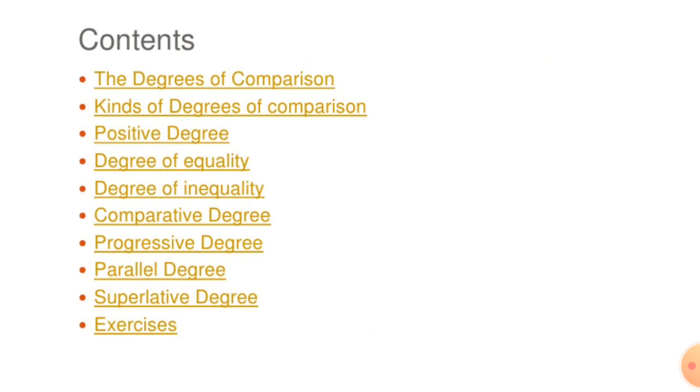Here is the content: the degrees of comparison, kinds of degrees of comparison, positive degree, degree of equality, degree of inequality, comparative degree, progressive degree, parallel degree, superlative degree, and exercises are also given here.